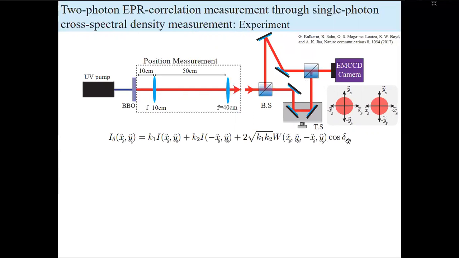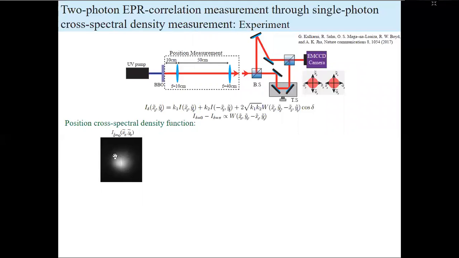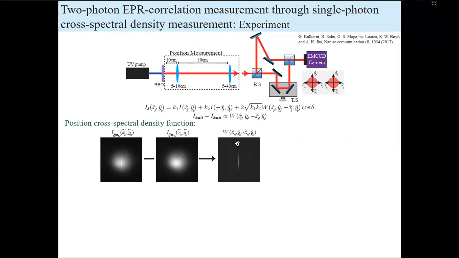This delta is the phase difference between the two arms. Now we take two interferograms, one at delta equal to 0, the other at delta equal to pi, and if we subtract them, we'll get W. So this is the measured interferogram at delta equal to 0, and this is at pi. If we subtract, we'll get the cross-spectral density function in 2D. Now, if we perform an integration along the y direction, we'll get the one-dimensional cross-spectral density function, which is the conditional position probability distribution, experimentally.